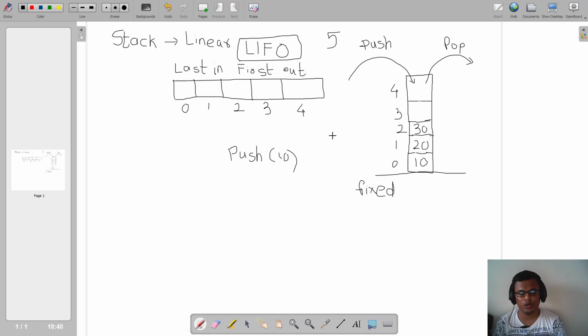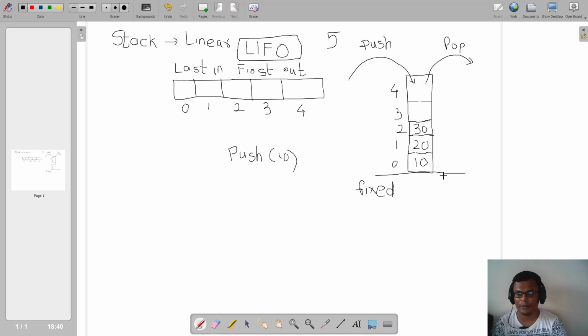So I hope you have understood the concept of stack, right? It is a linear data structure. Elements are organized one after the other, in sequential manner. The operation to add is called push. The operation to remove is called pop, and the same end we are using for performing push and pop.